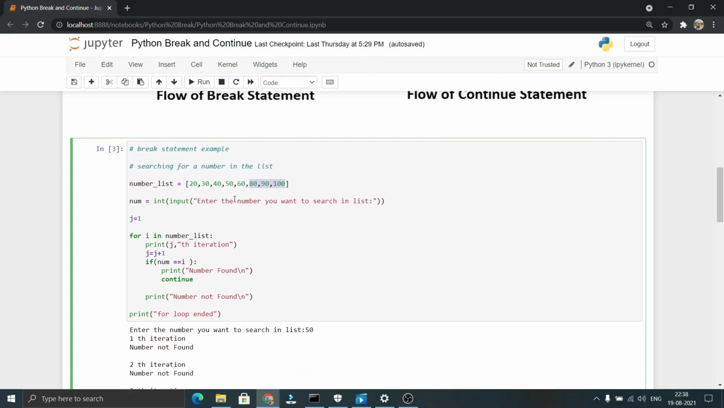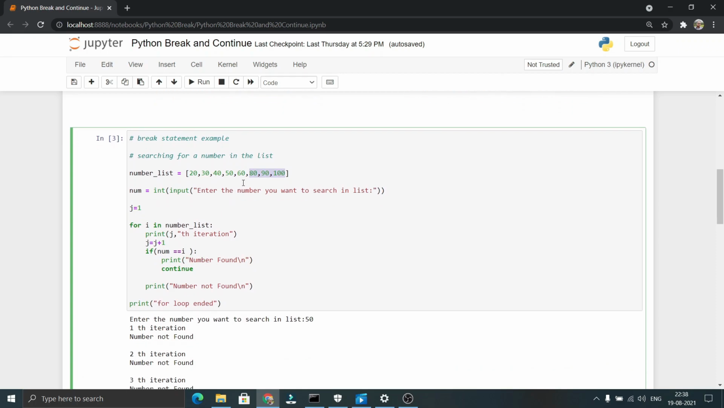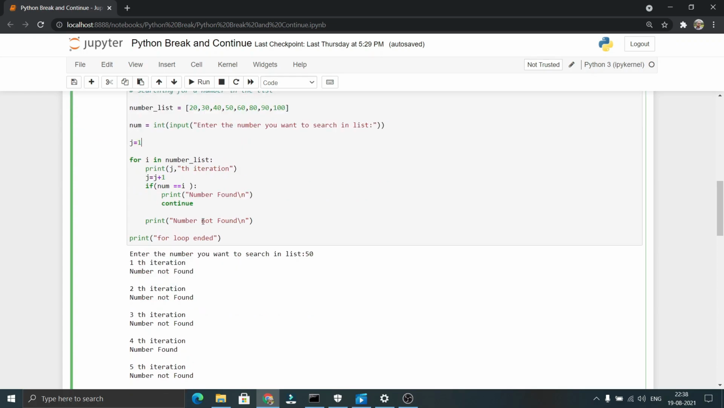After 50 is encountered and it printed number found, these further iterations will also be executed in the case of continue. But in break, these further iterations will not be executed. It simply exits out of the loop. That is the main difference between break and continue. Break simply exits out of the loop after the break statement is encountered, whereas continue just skips the current iteration and executes the remaining iterations also. That is a point to be noted when dealing with break and continue.